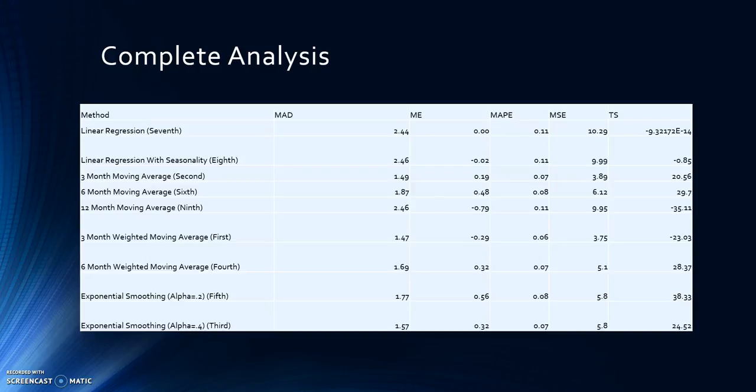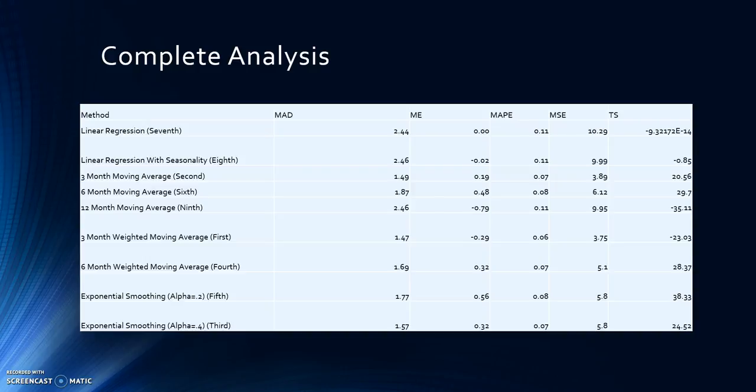Some of the methods I used were linear regression with seasonality, 3-month moving average, 6-month moving average, 12-month moving average, 3-month weighted moving average, 6-month weighted moving average, exponential smoothing with alpha 0.2, and exponential smoothing with alpha 0.4. And to the right, you can see I calculated the mean absolute deviation, the mean error, the mean absolute percentage error, mean squared error, and tracking signal.